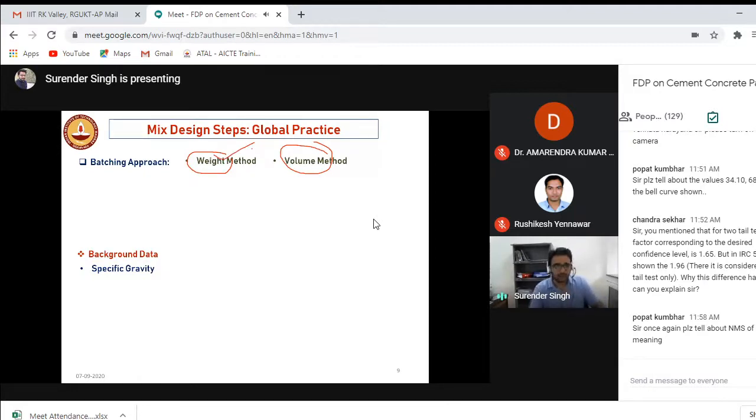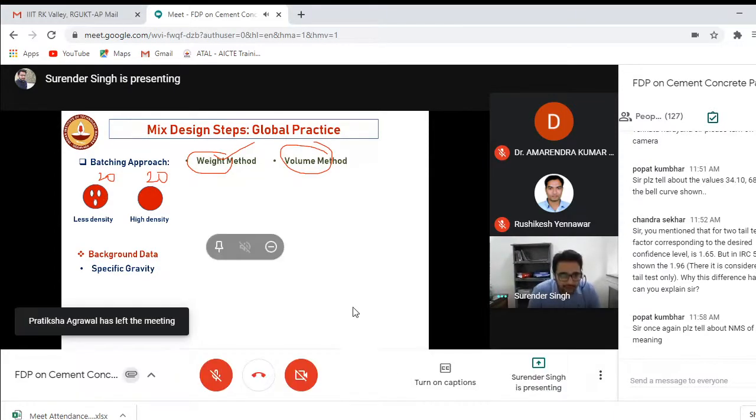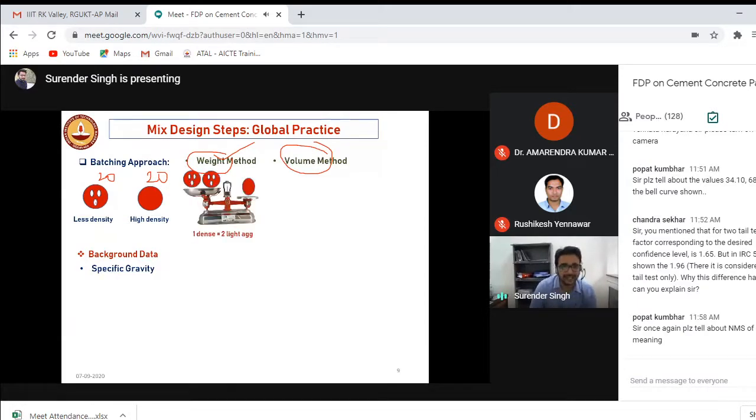Let's take an example. Nowadays, recycled aggregates are used. Recycled aggregates may have the same size. Let's say this is also 20 mm, and this is also 20 mm. But this aggregate has more pores. So, I should not say weight, the density or specific gravity of this aggregate will be lesser. So if I weigh it, what will happen? Let's say, for example only, two of these aggregates will be equivalent to one aggregate of high density.